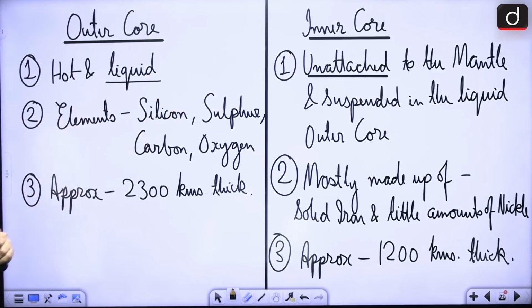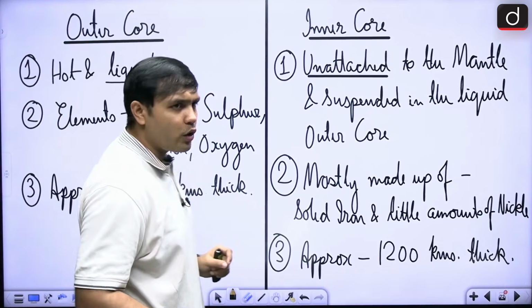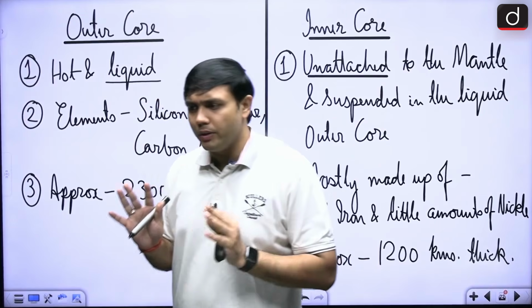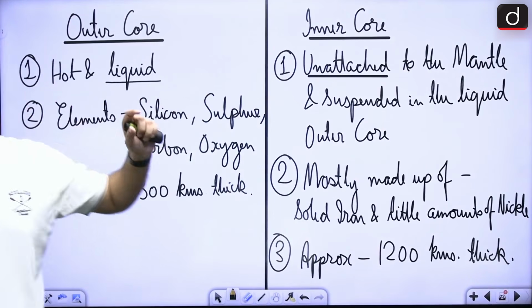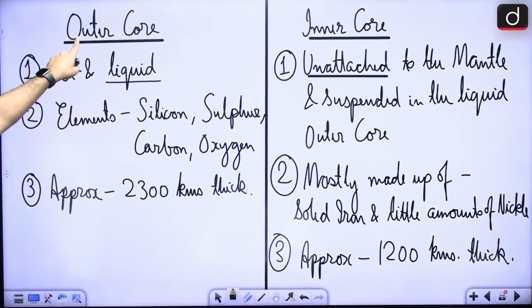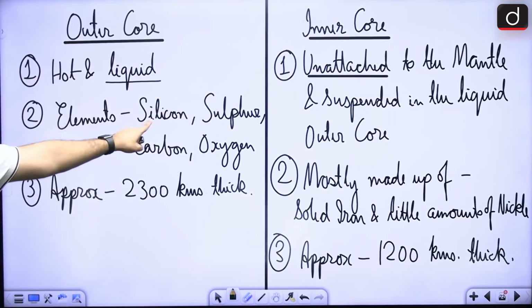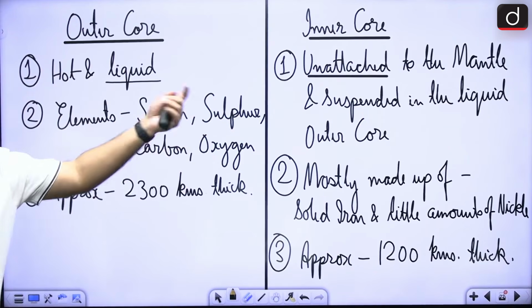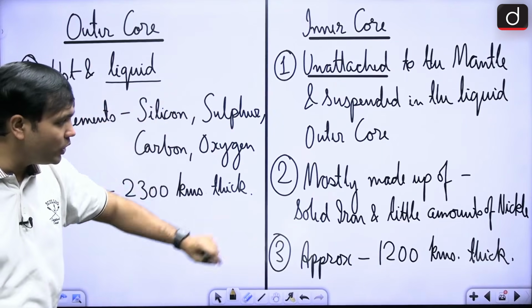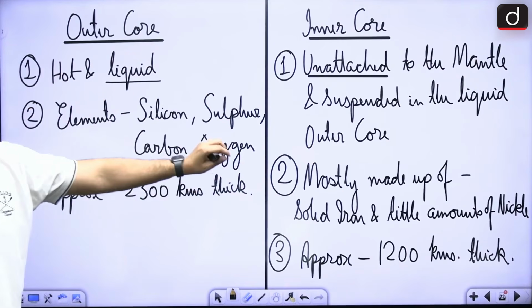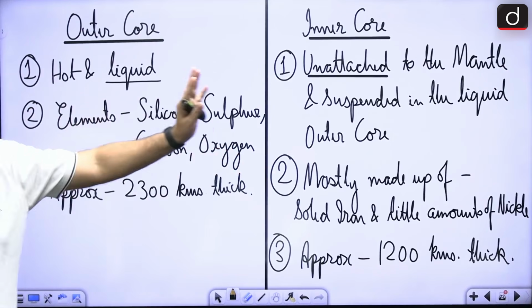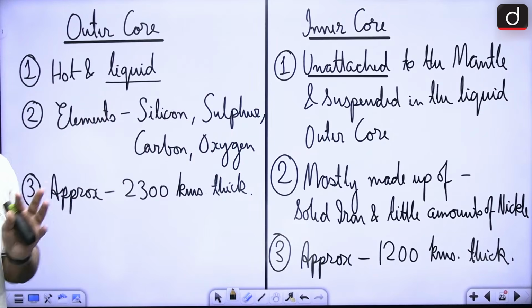It's a very important aspect. The core overall is made up of nickel and iron. That is something very basic that I'm hoping you know about. But if you look at their own compositions, there is a difference. In the outer core, the elements that you will find are silicon, sulfur, carbon, oxygen, and of course nickel and iron too. But in the inner core, you will find solid iron with little amounts of nickel, right? So there are some differentiations even in composition between these two layers.